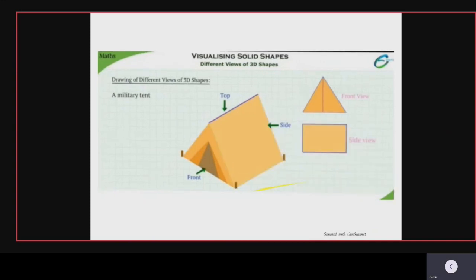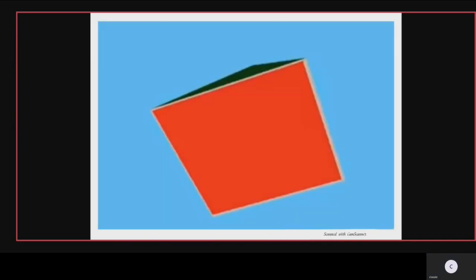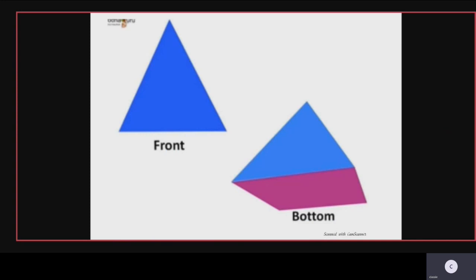Then the top view is also marked with blue there. Now this is the bottom view. The bottom view is also showing you the shape of a square. When you see the bottom view of a military tent, it shows like this. Now see here, the front view is a triangle, and the bottom view is showing like this.